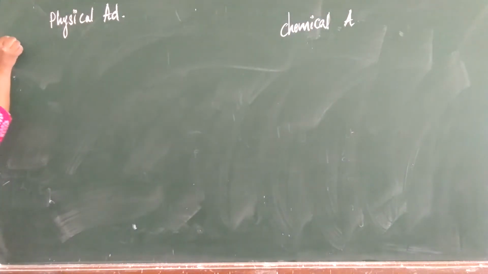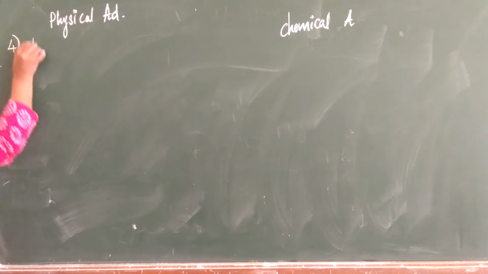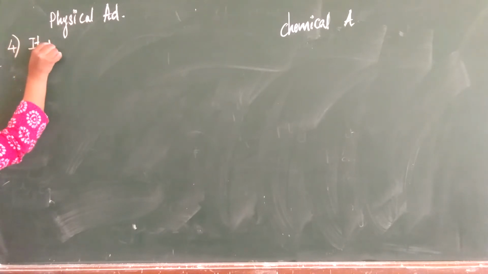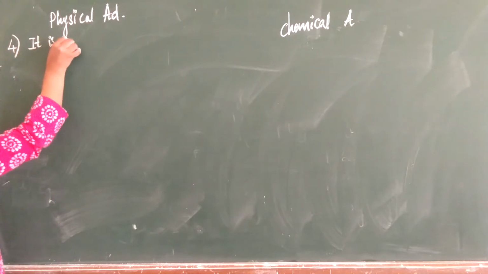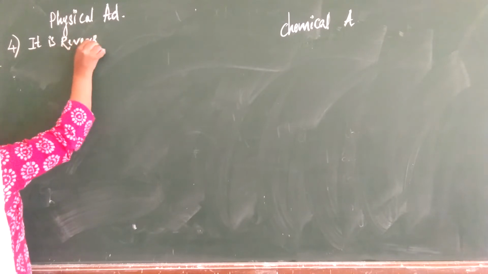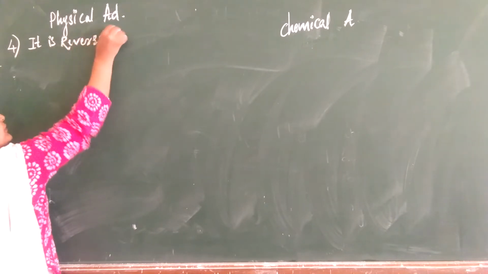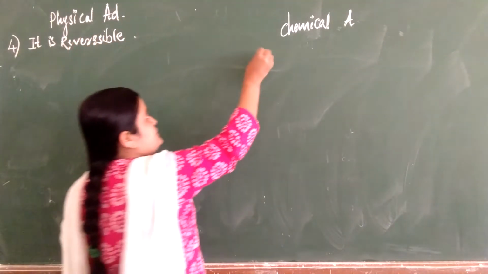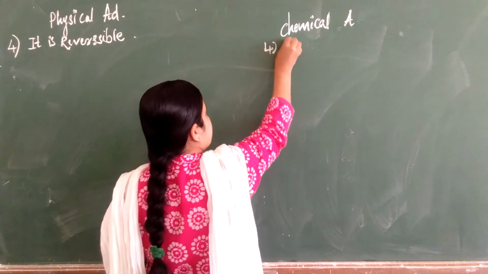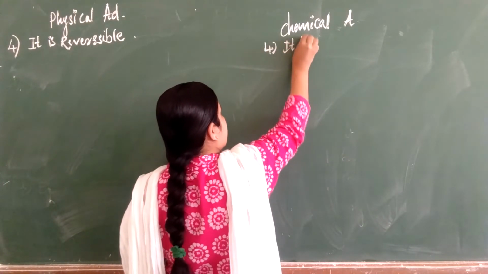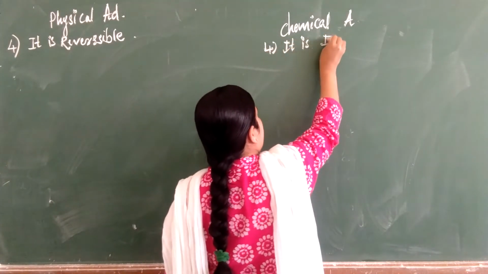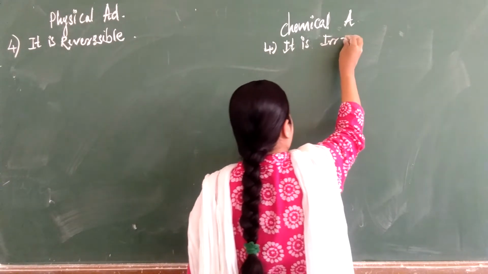Here the fourth difference is that physical adsorption is reversible in nature, and chemical adsorption, fourth difference, is irreversible in nature.